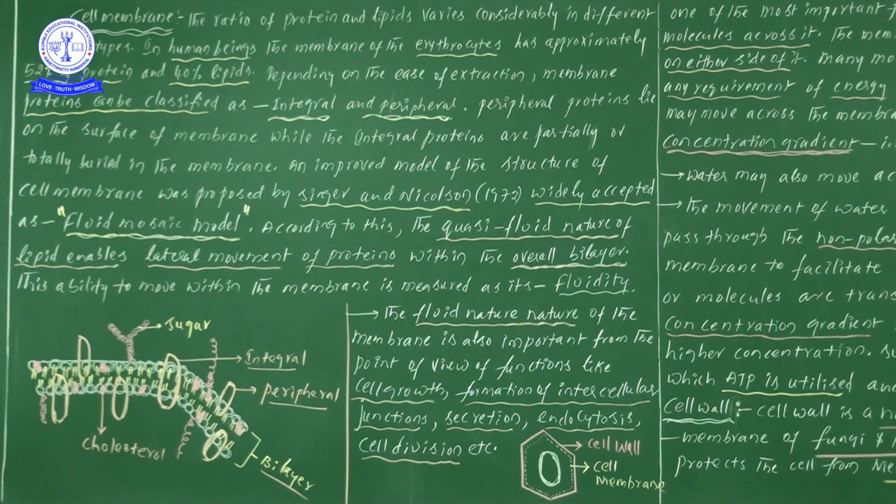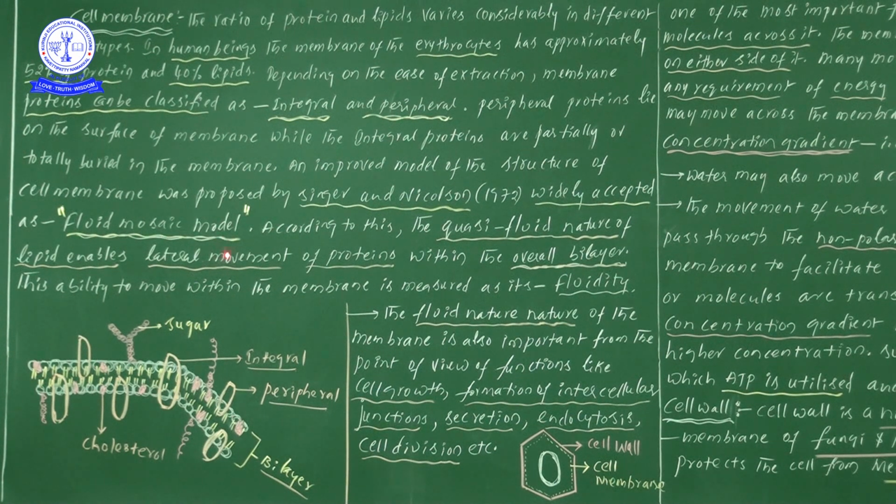The improved or widely accepted model for describing the cell membrane was proposed by Singer and Nicholson. What is the name of that widely accepted model? That is the fluid mosaic model.